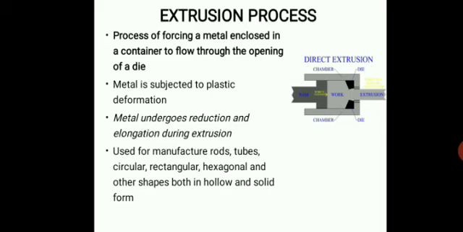If the metal is heated above recrystallization temperature, then it is known as hot extrusion, and if the operating temperature is below the recrystallization temperature, then it is known as cold extrusion. So by this process, we can manufacture rods, tubes, circular, rectangular, hexagonal, and other shapes both in hollow and solid form. Okay.